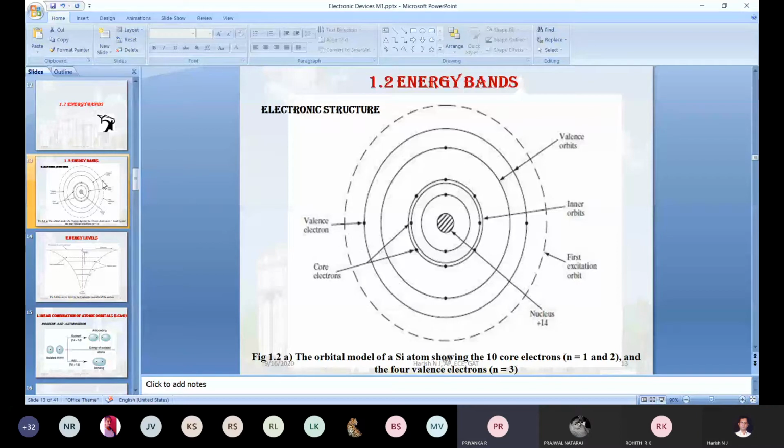Sir, here about energy band, sir. Yeah, okay. I will change the slide. What are the slides I have used in the last class? I mean, what are the concepts you are aware of in that particular slide? You have to share with your friends. If anything I wanted to add, I will add, or even anyone can add points to that particular slide after Priyanka. Yeah, please, Priyanka, start.